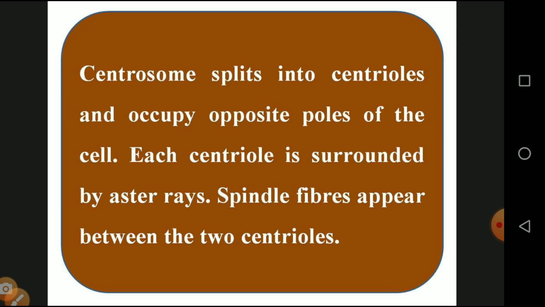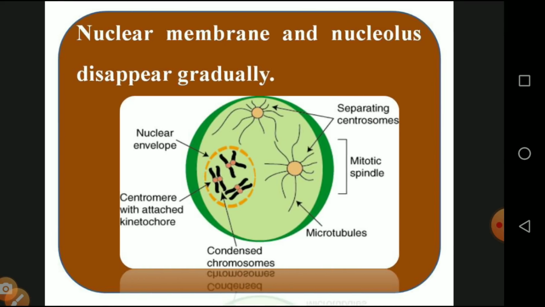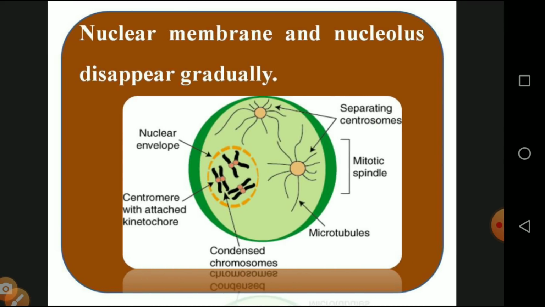The centriole is surrounded by an aster. Spindle fibers appear between the 2 centrioles. The nuclear membrane and nucleolus disappear. The nuclear envelope breaks down, the centrioles attach to the centromere, the 2 centrosomes separate, and mitotic spindles are formed inside the nucleus. So this is called prophase.